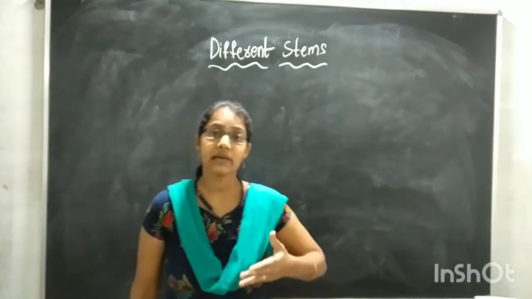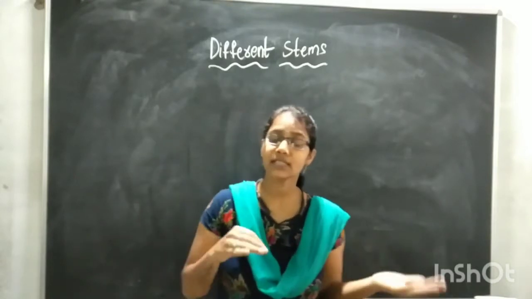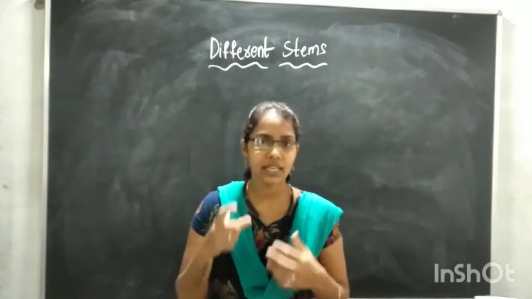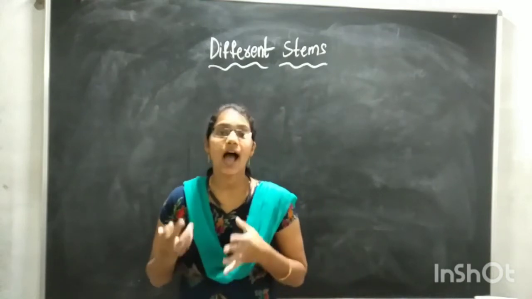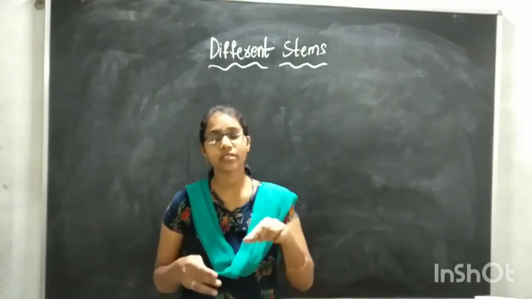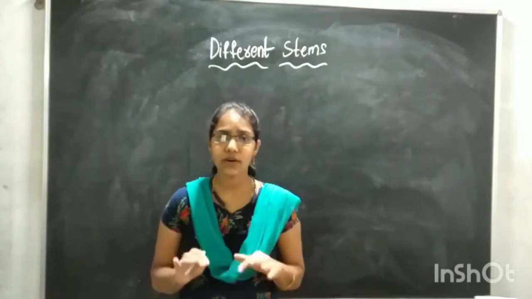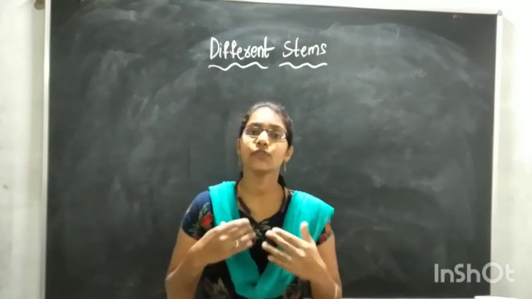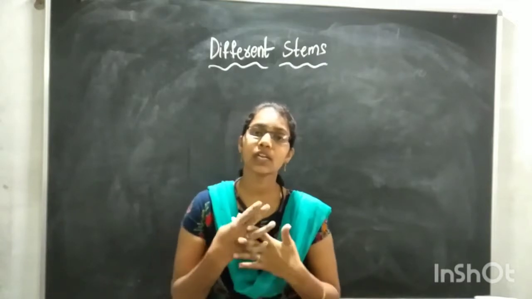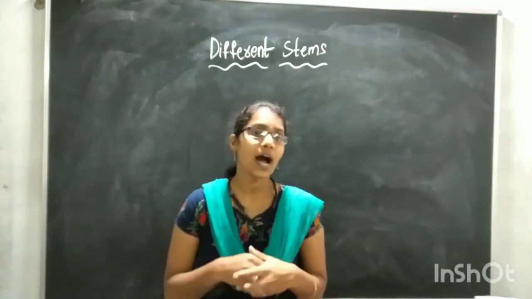How are some stems different from other stems that we usually see? You know that stems will be very straight, they carry food and water to all the parts of the plant, and they hold all the parts of the plant. You know that some stems need support to stand. So up to now you know about these stems. Now if you take different stems, those stems have different things to do, so they are different from other stems.